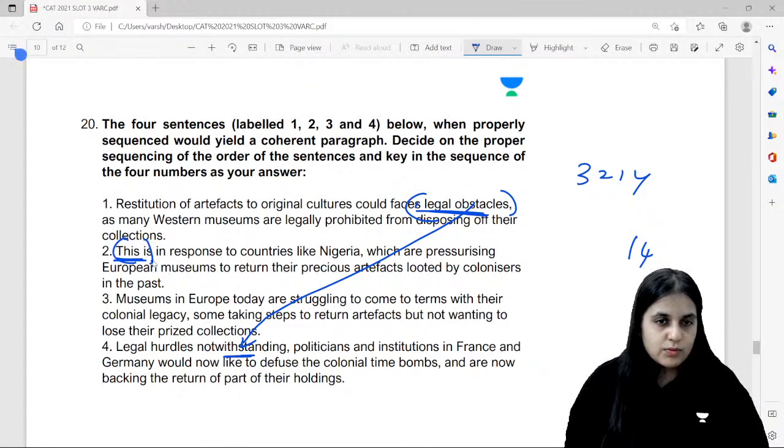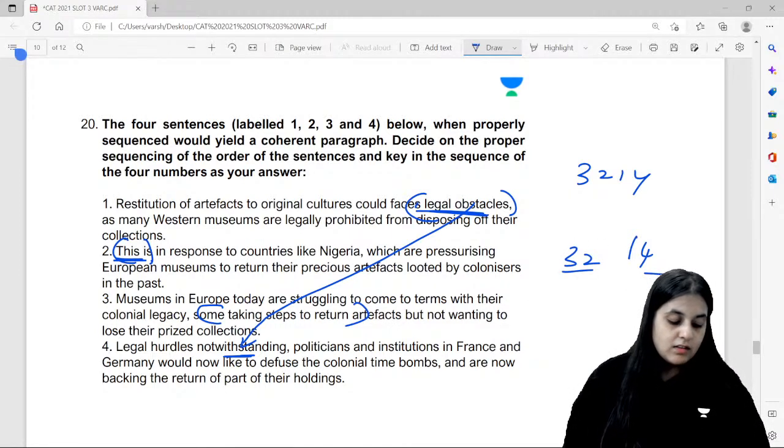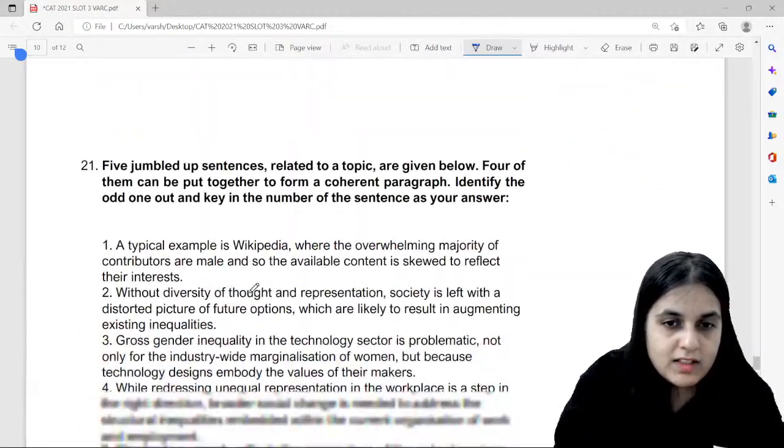This is in response to, this is what? This taking steps to return artifacts. So 3214. Got it? Did all of you understand this? Clear with this, everyone? Okay, wonderful. Let's go to the next one.